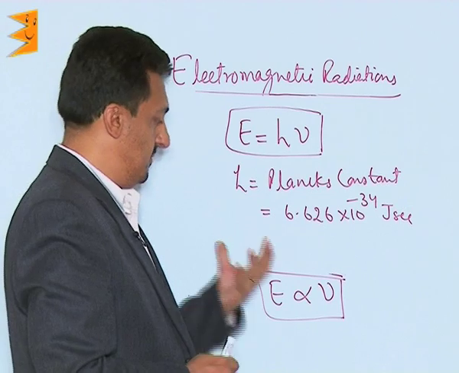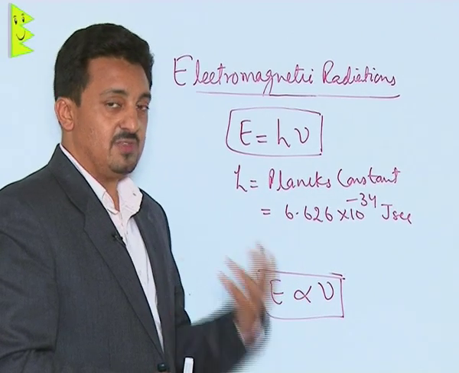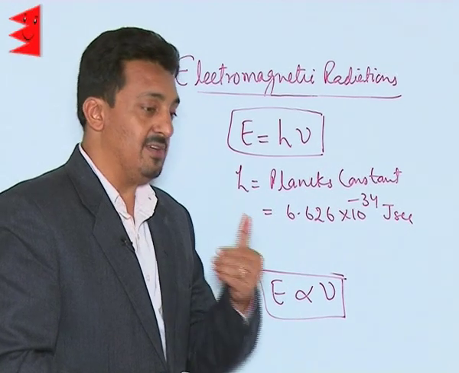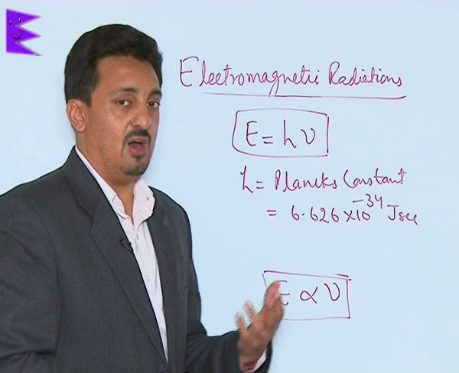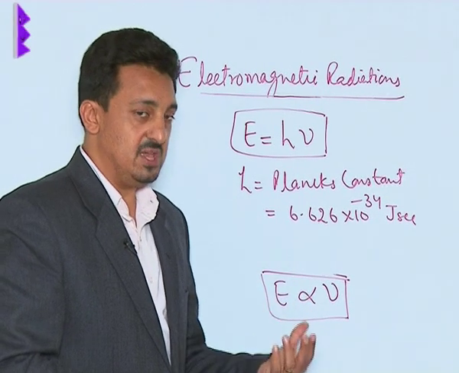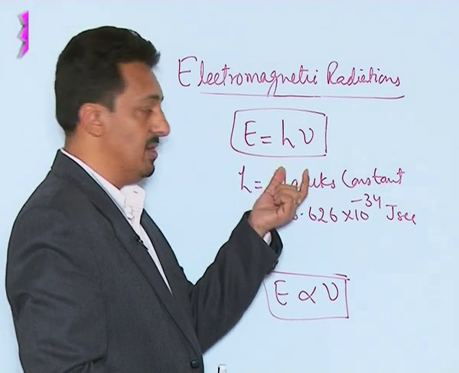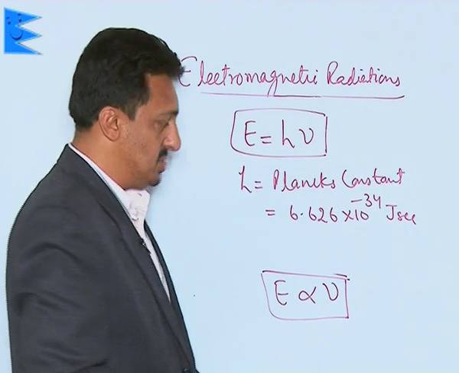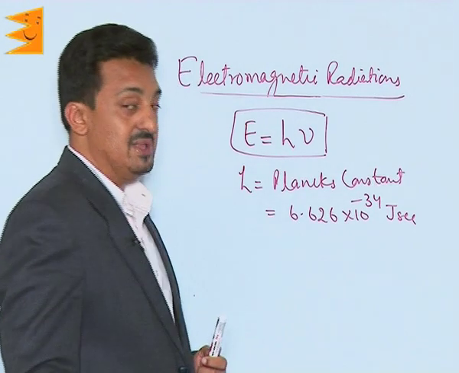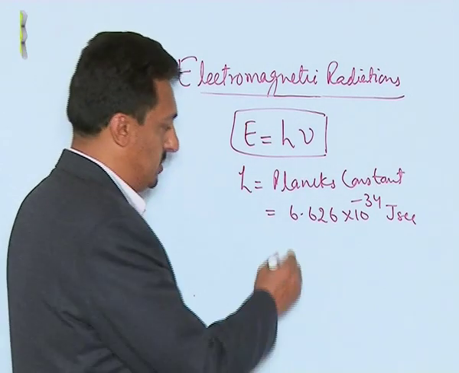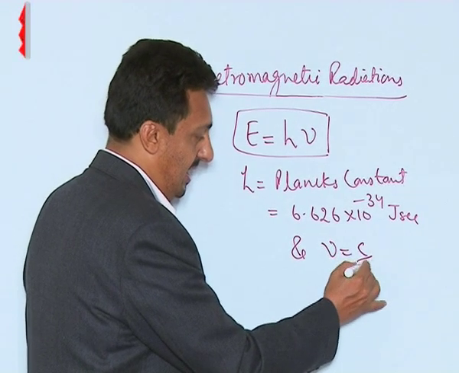So this is how we can find out the energy associated with any of the EM radiations, which are given out in the form of small packets of energy called quanta or photons, and this energy is proportional to the frequency, which becomes E is equal to h nu. Also, we know that the wavelength and frequency are inversely proportional to each other. Like we know, frequency will be equal to c by lambda.